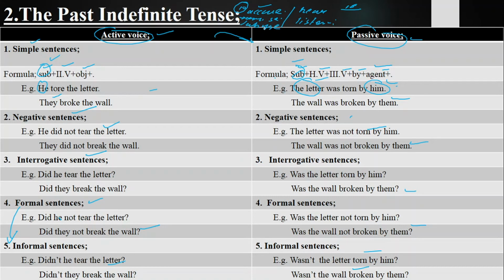Okay, they abuse him. He is abused by them. He is not abused by them. Is he abused by them? Is he not abused by them? Isn't he abused by them? He was abused by them. He was not abused by them. Was he abused by them? Was he not abused by them? Wasn't he abused by them?